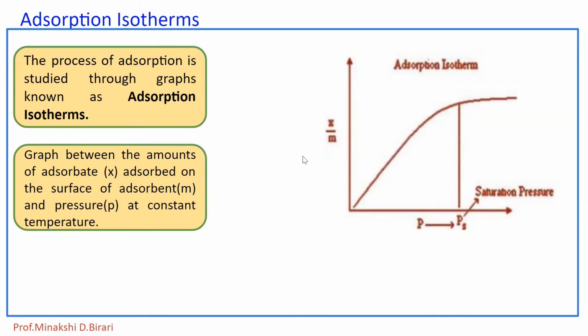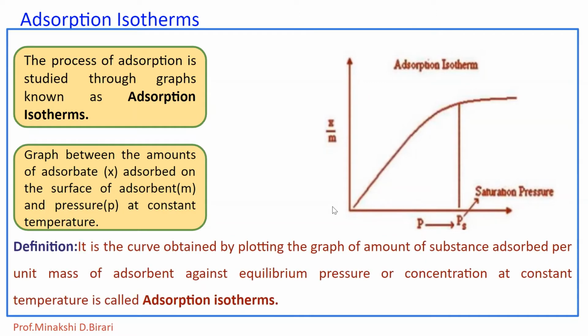So it is the relation between amount of substance adsorbed by adsorbent and equilibrium pressure or concentration at constant temperature, or it is also the curve obtained by plotting the graph of amount of substance adsorbed per unit mass of adsorbent against the equilibrium pressure P or concentration at constant temperature.